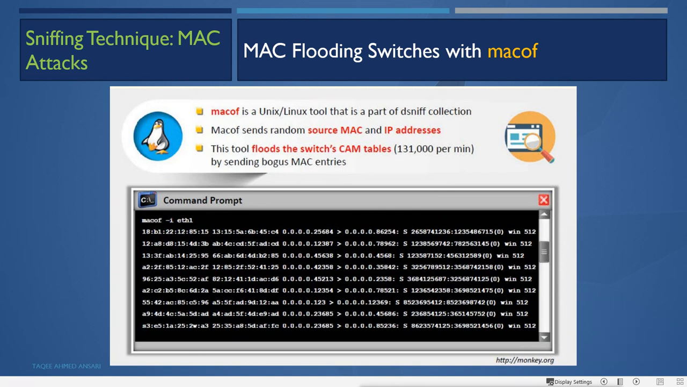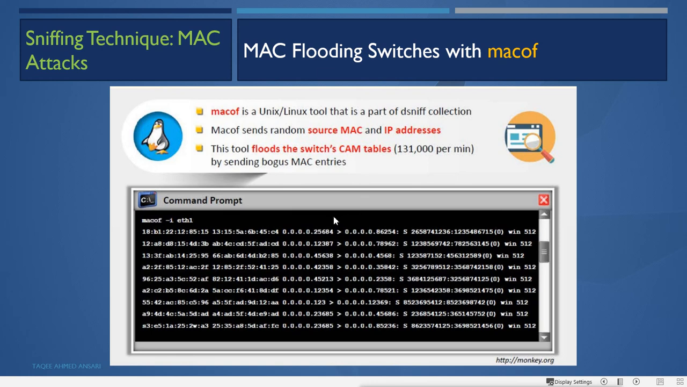Now to do this MAC address flooding, we have a tool called macof. This macof is a Unix/Linux tool that is part of the dsniff collection. Macof sends random source MAC and IP addresses, and this tool floods the switch CAM table with 131,000 entries per minute by sending bogus MAC entries, and your CAM table will fill.